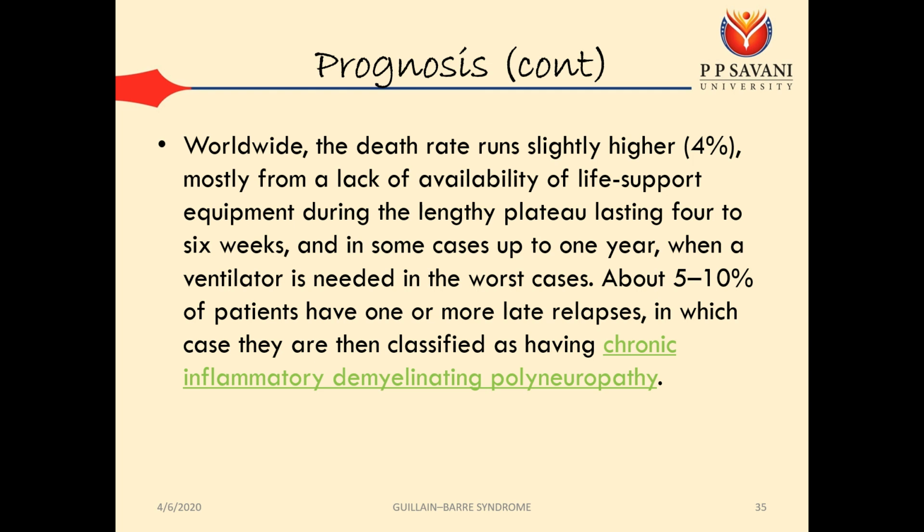This is mostly due to lack of availability of life support equipment during the lengthy plateau lasting 4 to 6 weeks, and in some cases up to 1 year, when a ventilator is needed in the worst cases. About 5 to 10% of patients have one or more late relapses, in which case they may be classified as having chronic inflammatory demyelinating polyneuropathy. So the death rate overall in the world is around 4% because equipment is not available for the persons who need it the most, and 5 to 10% of cases may have a relapse, as you have seen in the diagnostic criteria also. Relapsing type of GBS can happen, and that can lead to further decline.